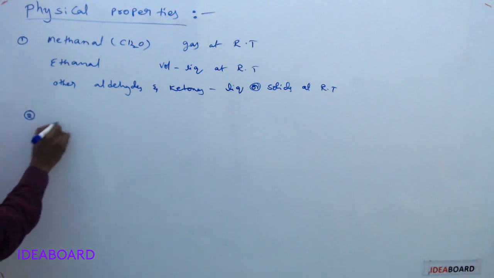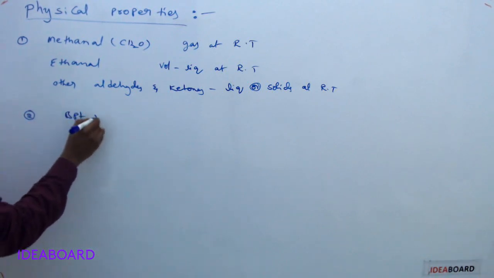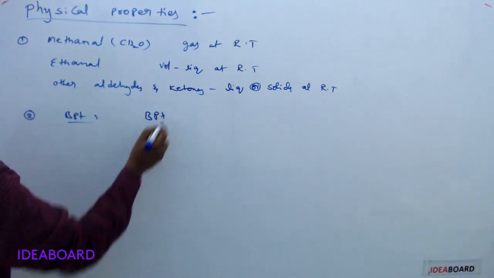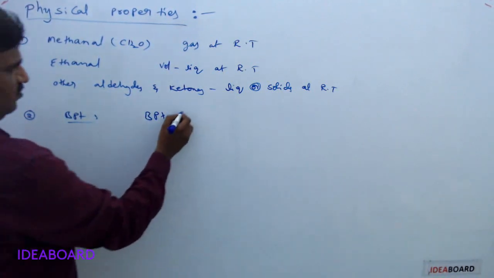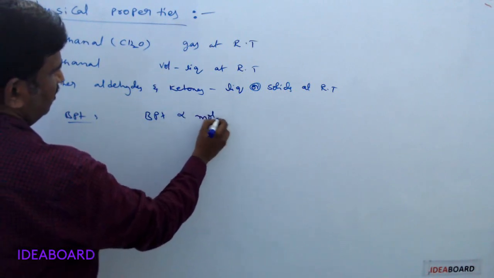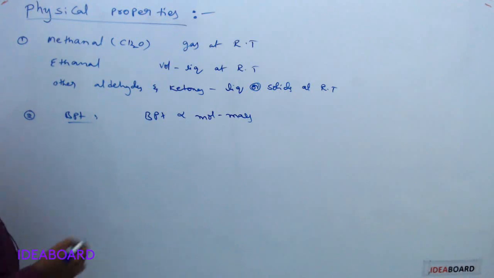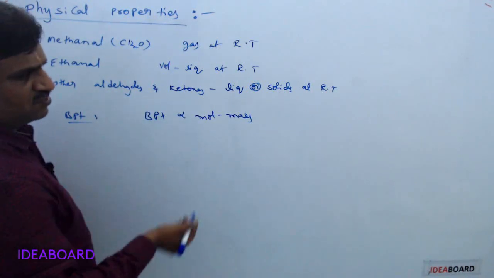And second point, if the boiling points are taken, the boiling point value generally depends upon the molecular mass. If molecular mass is more, boiling point is more. As molar mass or molecular mass increases, boiling points also increase. The other point is hydrogen bonding.